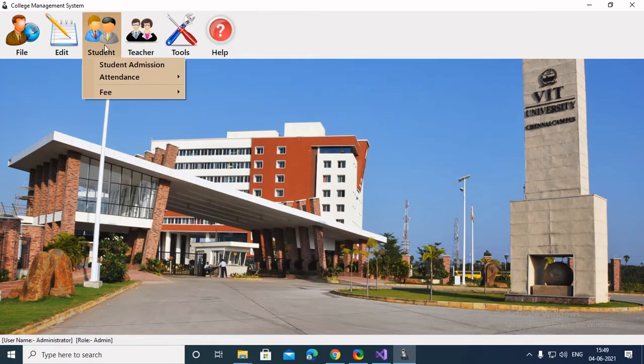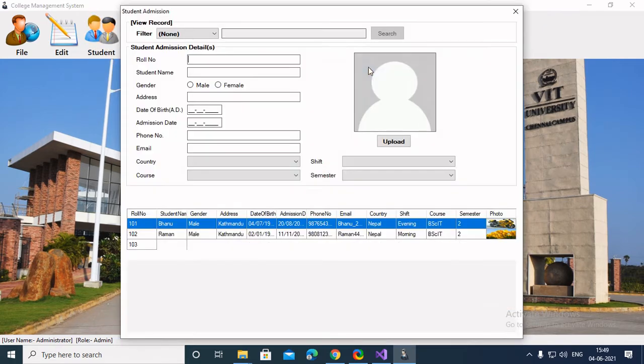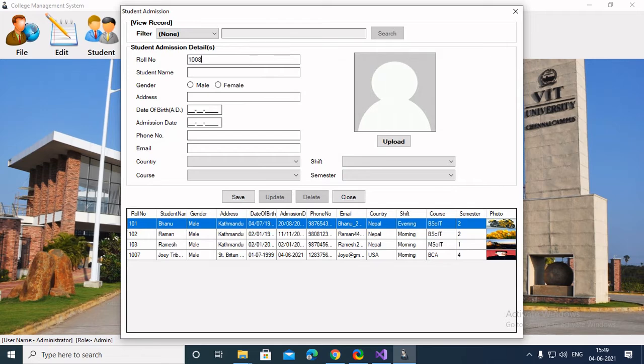So let's add another student, 1008 maybe. Student name Eva. Country will type in like Pune. Date of birth 09/08/2000 suppose. Admission date, I'll put in today's date.